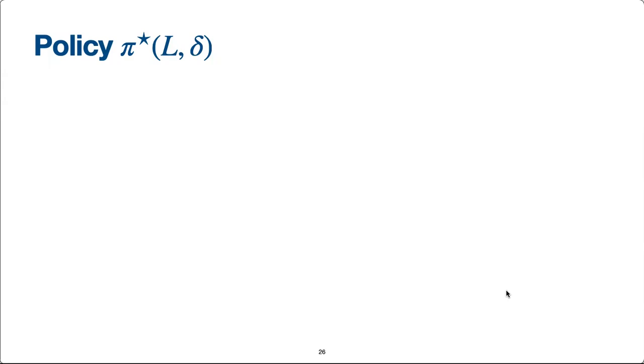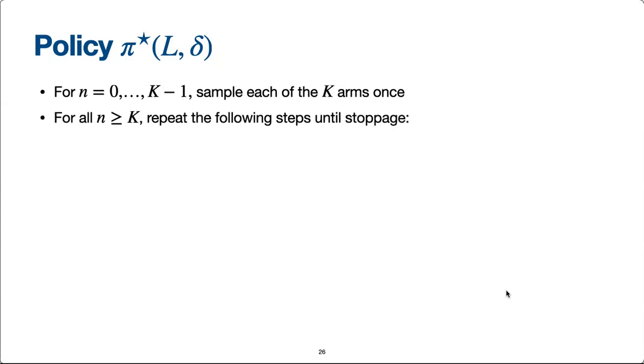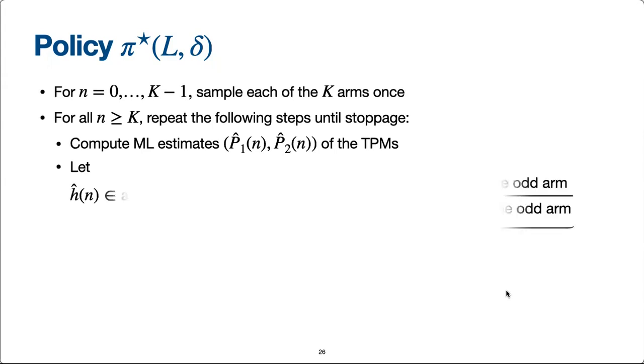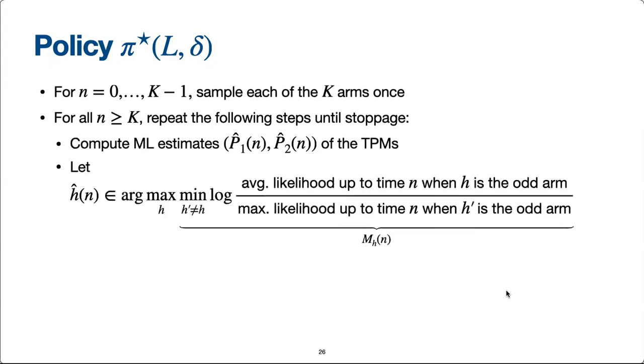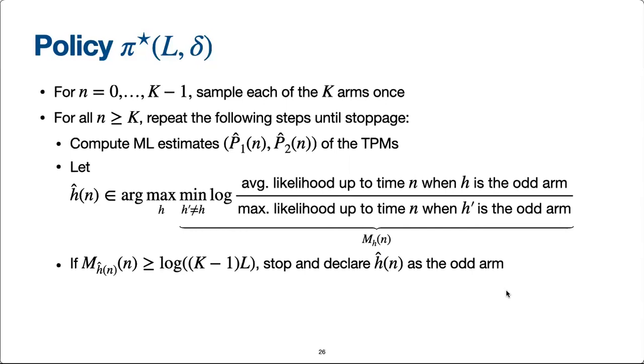The arm selection policy using which we demonstrate achievability is called pi star L delta. Here, L and delta are parameters of the policy. Our policy may be described as follows. First, we sample each of the arms once. For all n bigger than or equal to k, we compute the ML estimates of the TPMs. We maintain a guess of the odd arm denoted here as h hat of n. If the statistic corresponding to the guess arm exceeds a fixed threshold, we stop and declare the current estimate of the odd arm as the true odd arm.